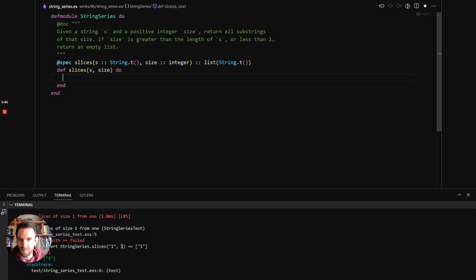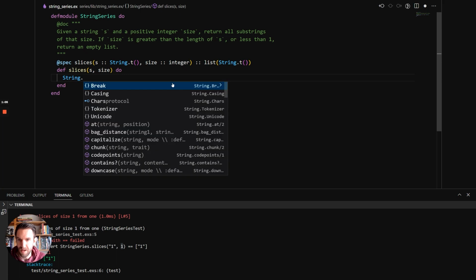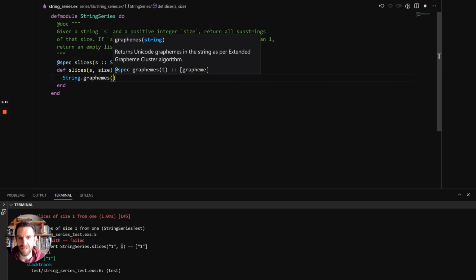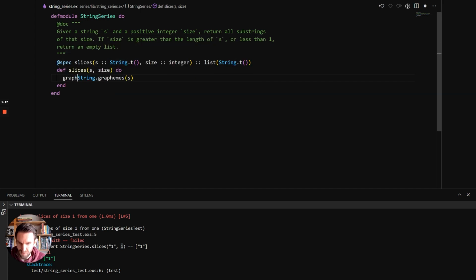So let's go back to Visual Studio Code, and we'll do String dot, and then we get nice IntelliSense here. We're using String.graphemes. It takes a string. You can see here that it returns a list of graphemes. So we'll pass in the string, and we'll assign that value to a graphemes variable. Okay, that's good. So that's the first step. Then the second step is that we have a list of characters and want to take those slices.